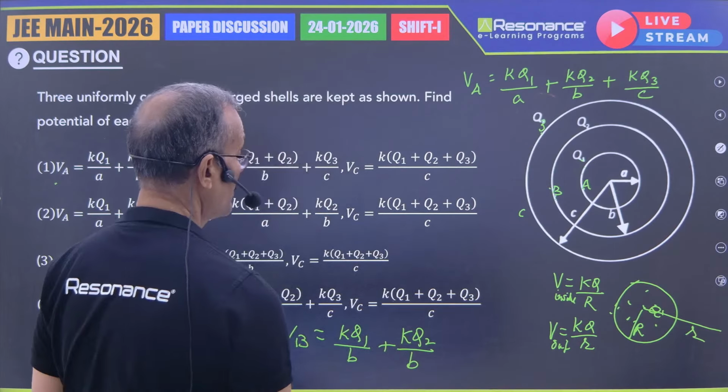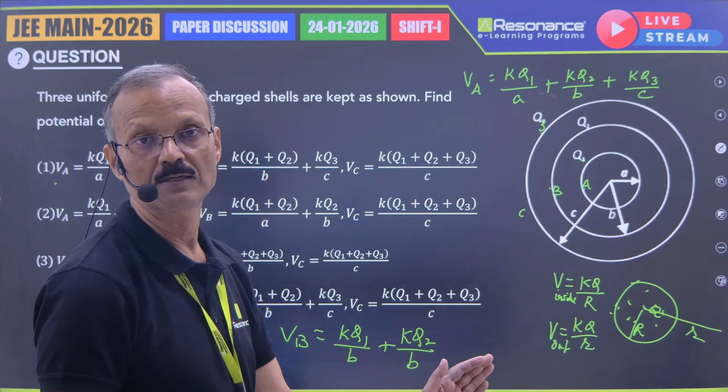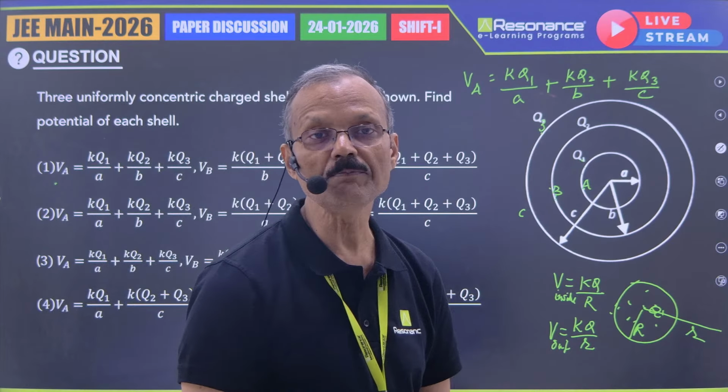And due to the third, Q3, the second one is inside, so it will be KQ3 by C.